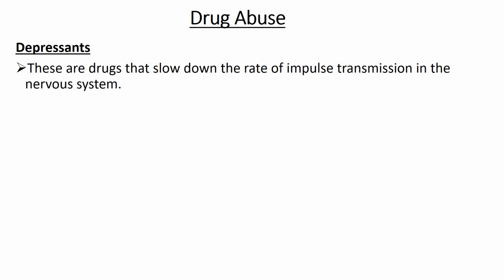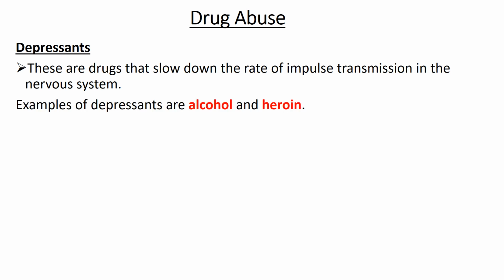Next, we look at the kind of opposite to stimulants. These are depressants. Depressants depress things, they make things slow and short. These are drugs that slow down the rate of impulse transmission in the nervous system. Examples of depressants are alcohol and heroin. I think now you can even picture it. For stimulants, we're talking about cigarettes.